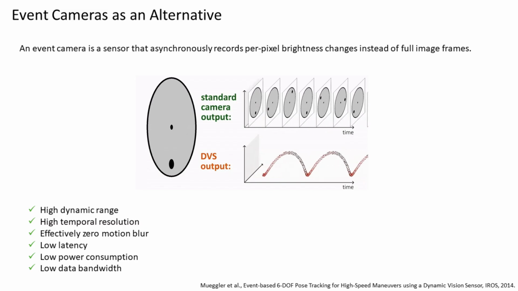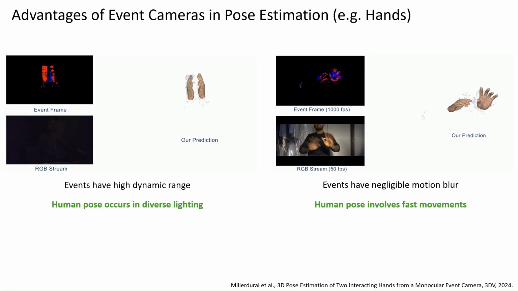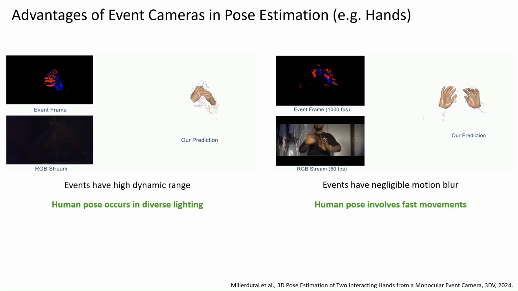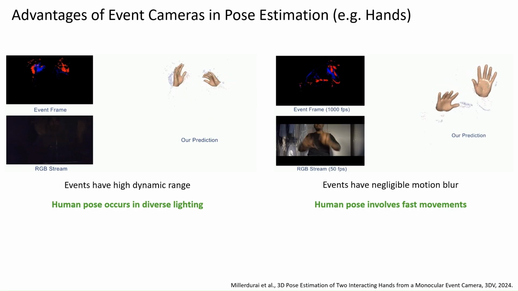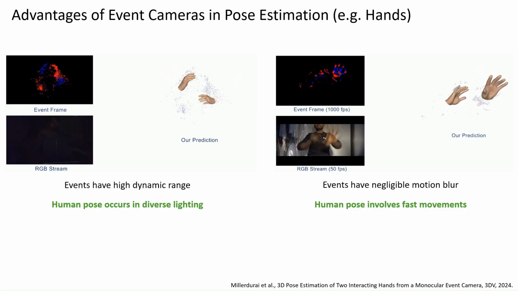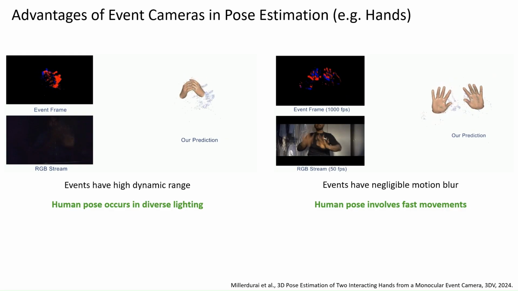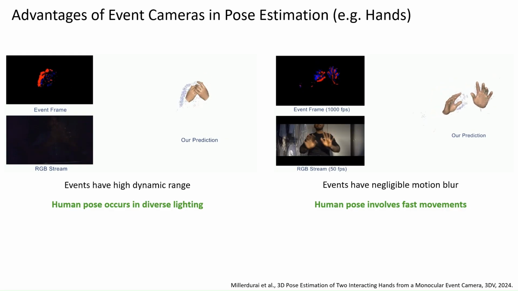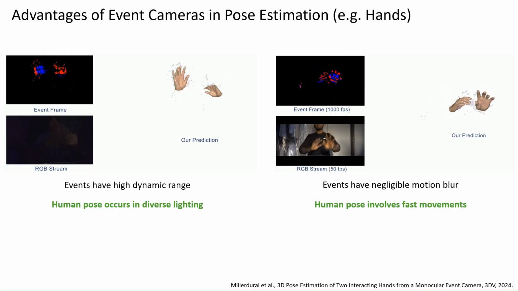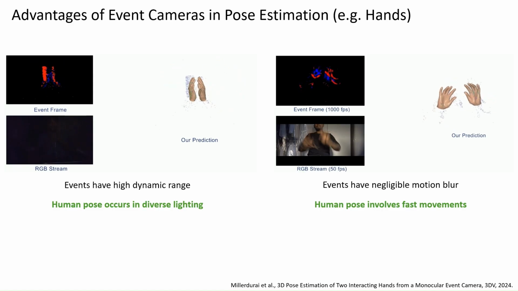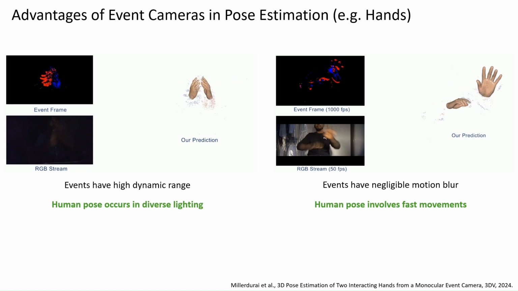We now highlight the advantages of event cameras in pose estimation, focusing on two challenging scenarios, low light and fast motion. Here we see that event cameras offer high dynamic range, which is ideal for human pose estimation since human activities occur under diverse lighting conditions. They also produce negligible motion blur, which is important because human motion often involves fast movements.